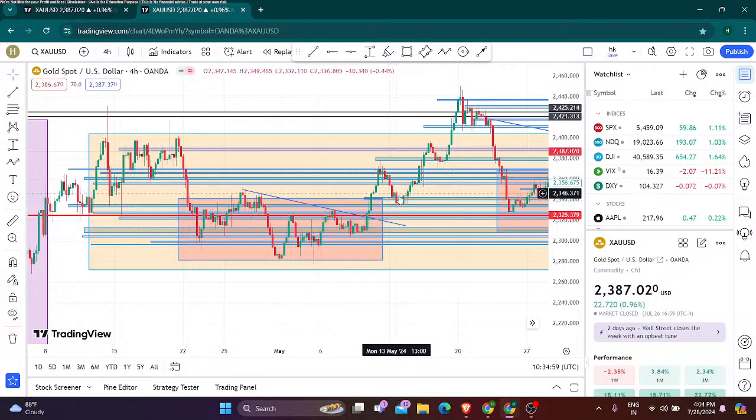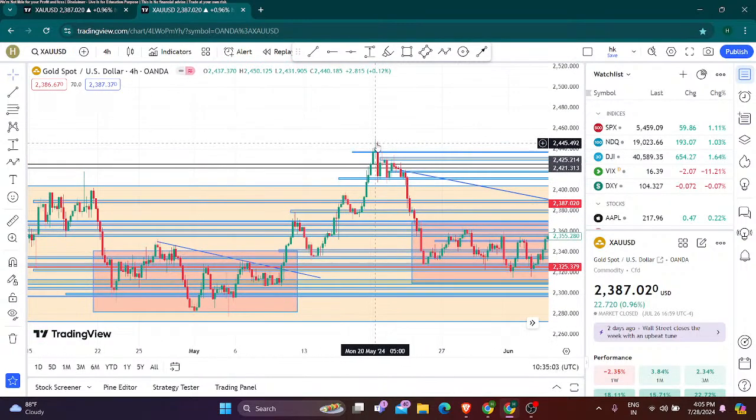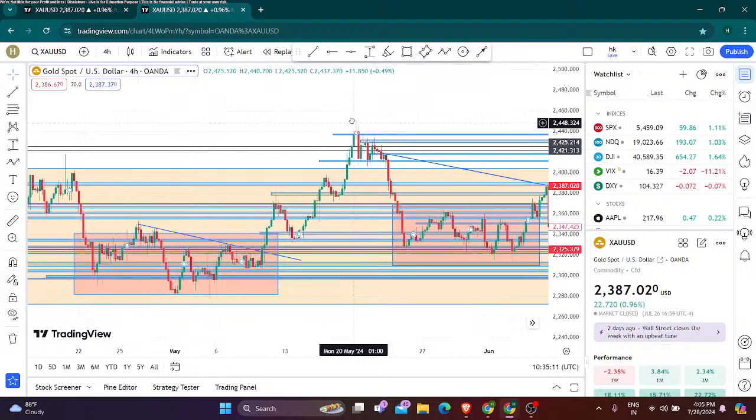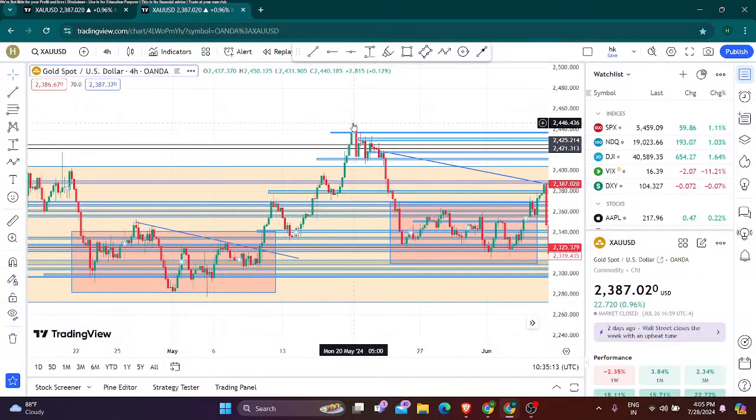It's creating higher highs, and it went to an all time high on 20 May 2024. The price level was 2445. Can you just imagine 100 pips in just a fraction of a minute?